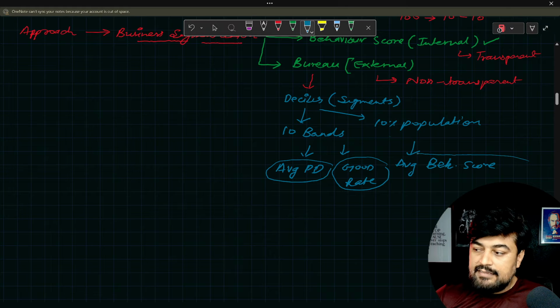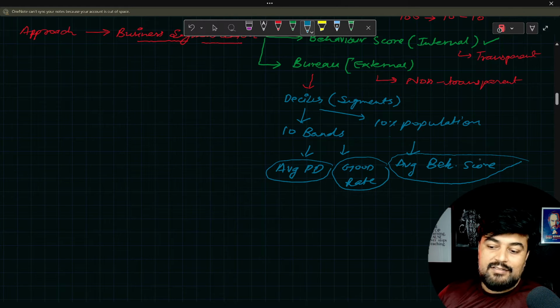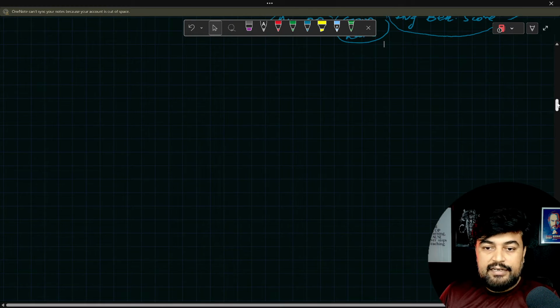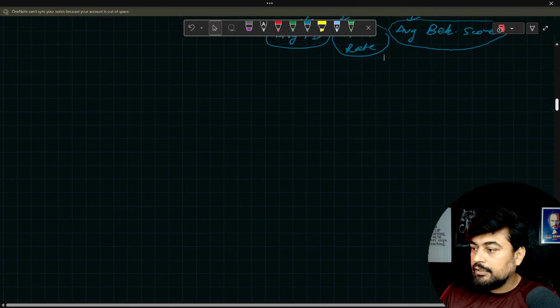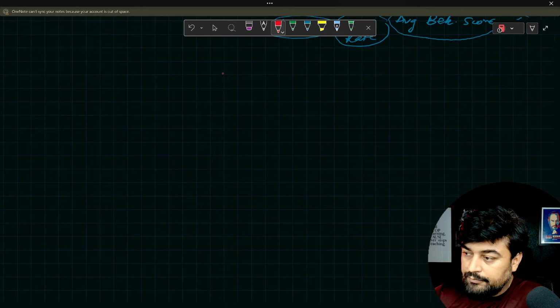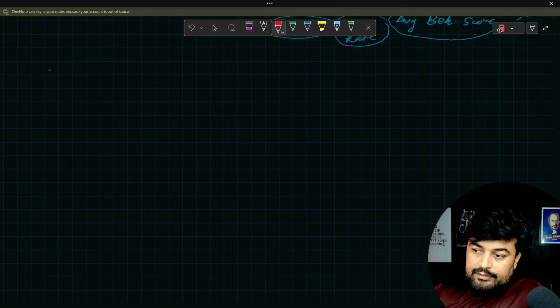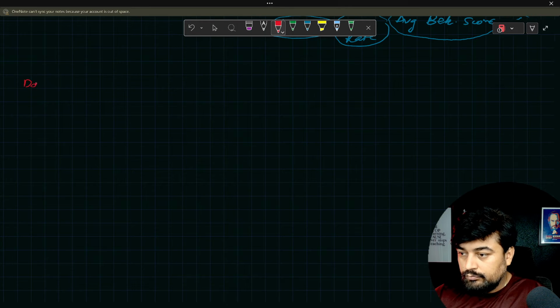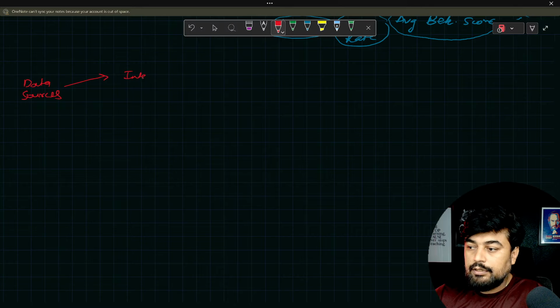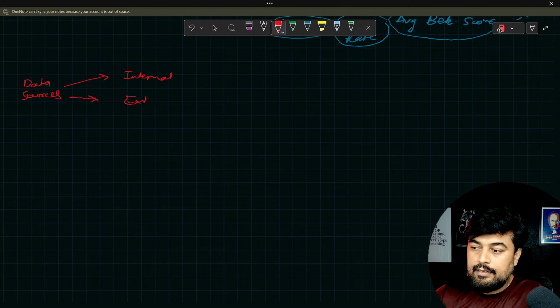Now I will take an example of a decile, so you can understand how it actually looks. So this was clear. Okay, all clear on this concept. Now let's move forward, and I will take an example directly. Let's say there are two data sources. One is your internal, and the second is external, which is your bureau.